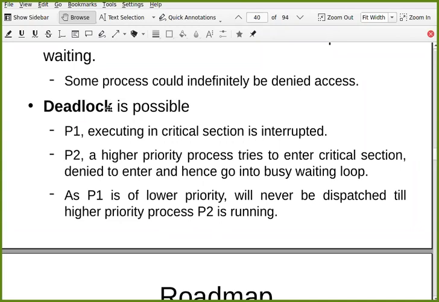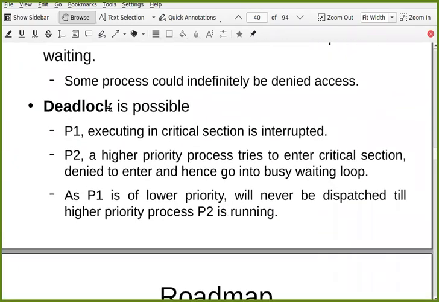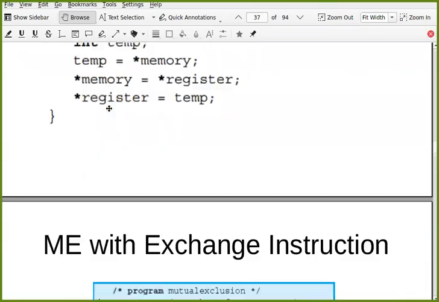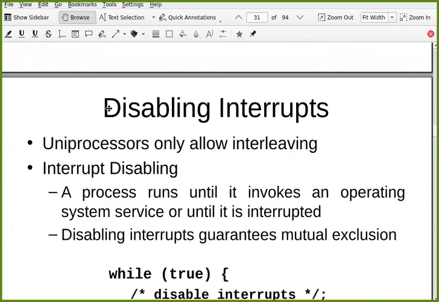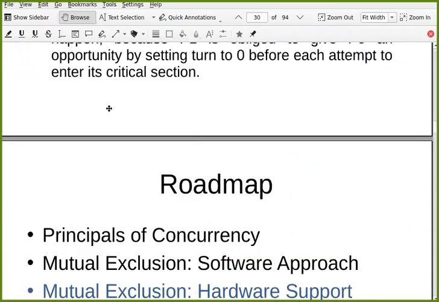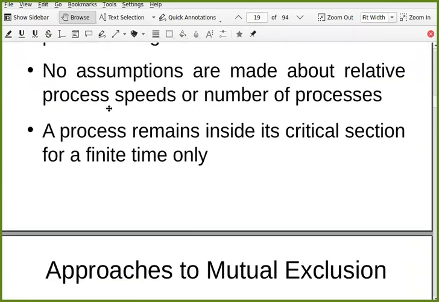Are you getting that this problem can be there if you rely only on this hardware support? Yes, are you getting this? So this hardware support that you can have has its own advantages, but it has its own disadvantages also. So this is all about hardware support that you can have to achieve mutual exclusion, with certain advantages and certain disadvantages. Now let's go back to